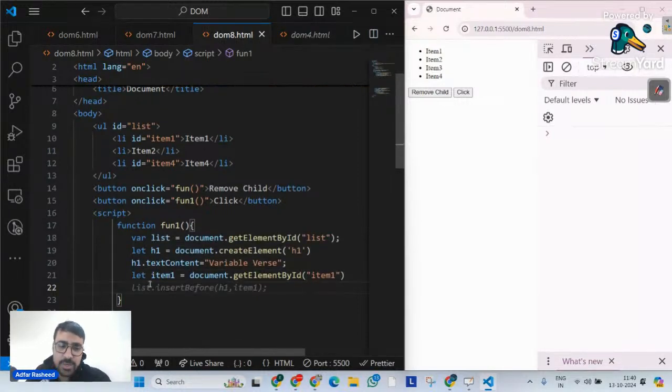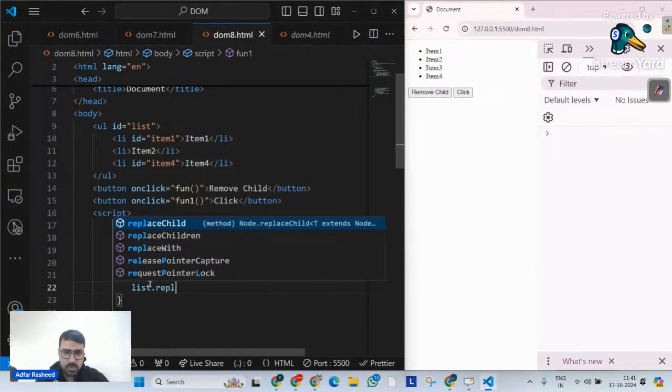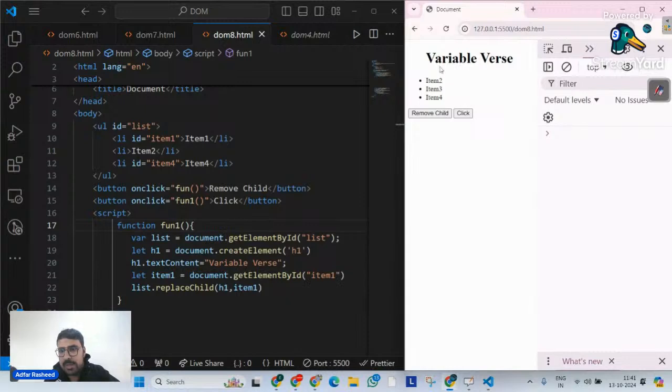The method that we actually have is replaceChild. Very simple method, very easy method. So I will simply tell it, on my parent. And what's the parent? List item. Please replace. Replace what? Replace my child. And then over here, it will receive two arguments. Number one is the new element that you actually want it to be replaced with, which is h1. New element. Second argument is the old, which is item1, sorry.